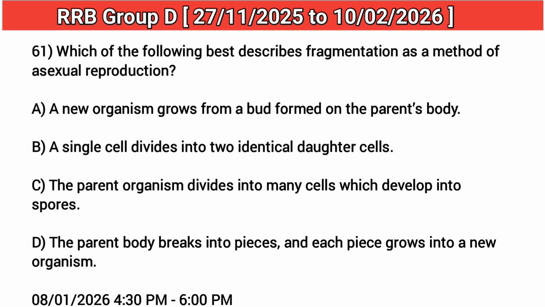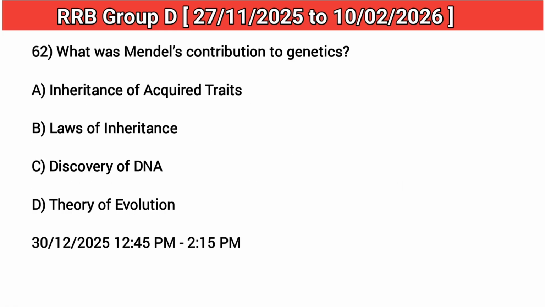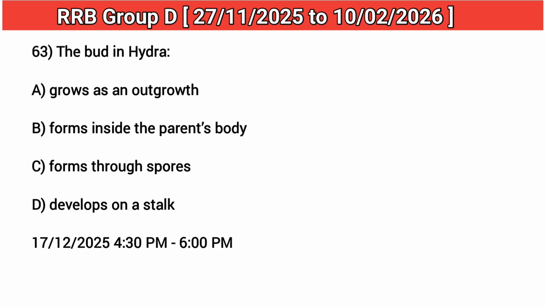61. Which of the following best describes fragmentation as a method of asexual reproduction? Answer: D. The parent body breaks into pieces, and each piece grows into a new organism. 62. What was Mendel's contribution to genetics? Answer: B. Laws of inheritance. 63. The bud in Hydra. Answer: A. Grows as an outgrowth.